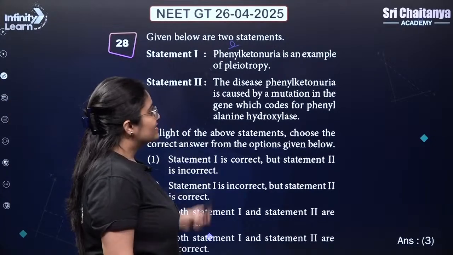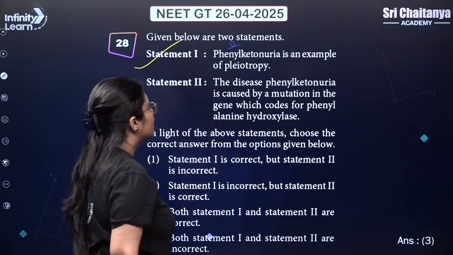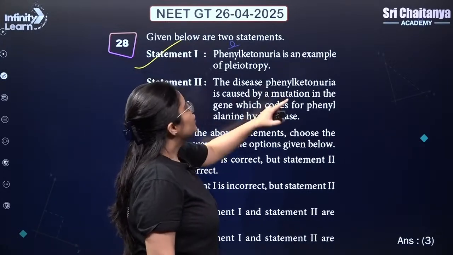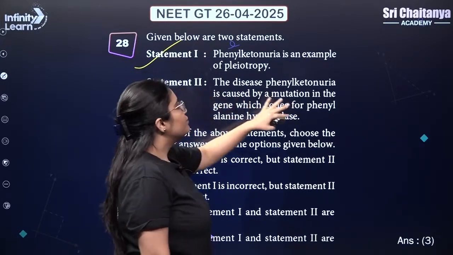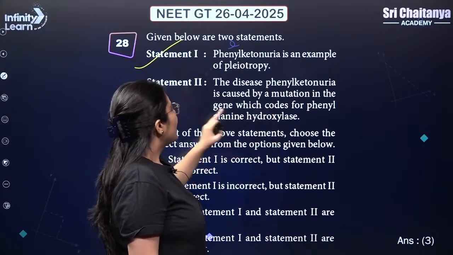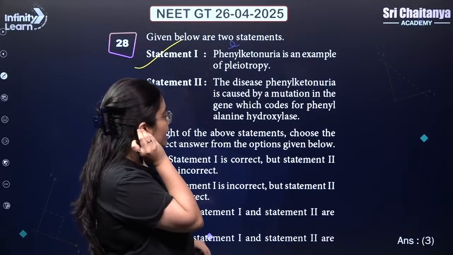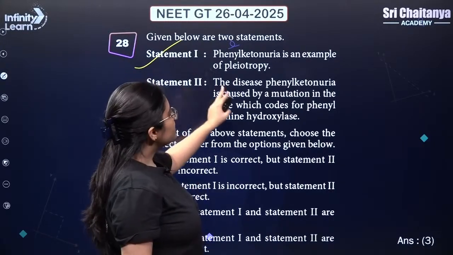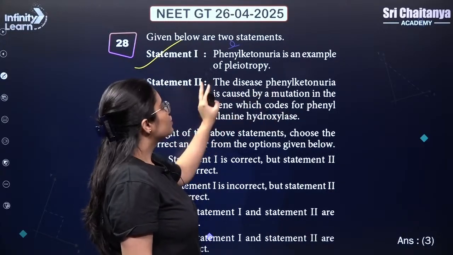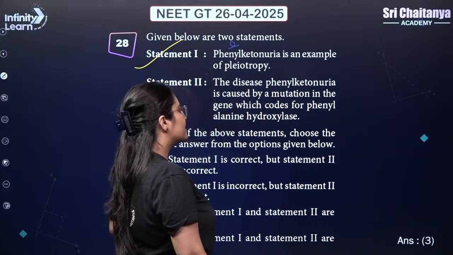Phenylketonuria is an example of pleiotropy. This is correct from your NCERT. The disease phenylketonuria is caused by a mutation in the gene coding for phenylalanine hydroxylase.